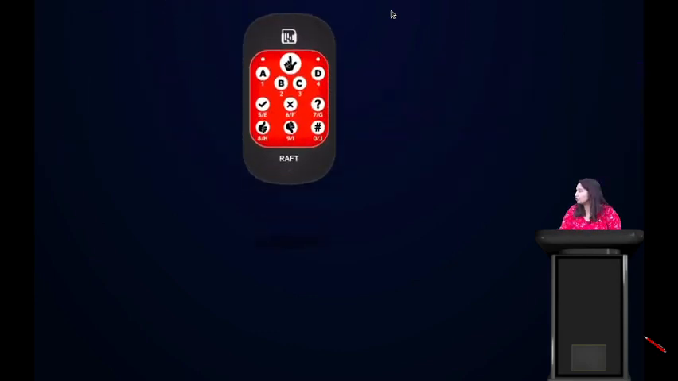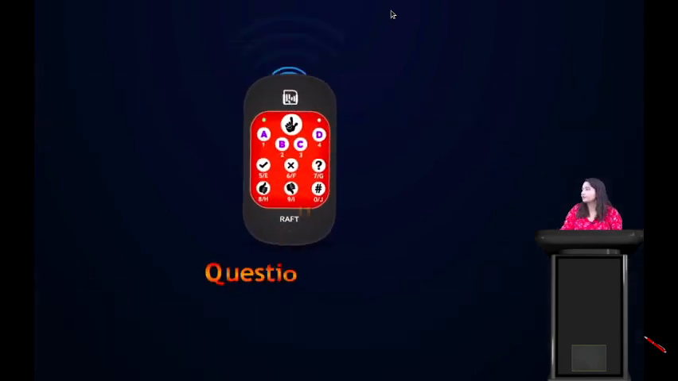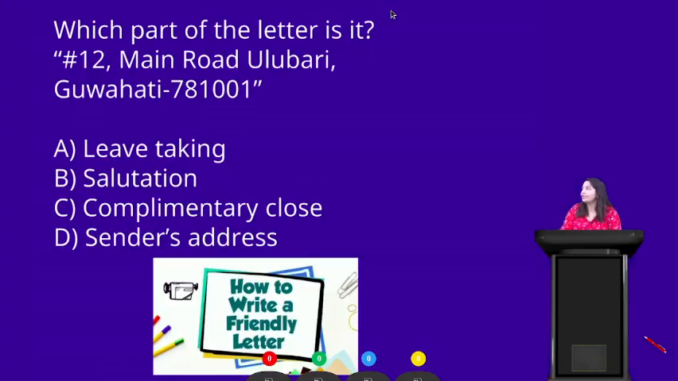Again, a question for you all. Which part of the letter is it? #12, Main Road, Ulubari, Guwahati 781001. Which part of the letter is it? Your options are A, leave taking, B, salutation, C, complimentary clause, and D, sender's address. Your time starts now.